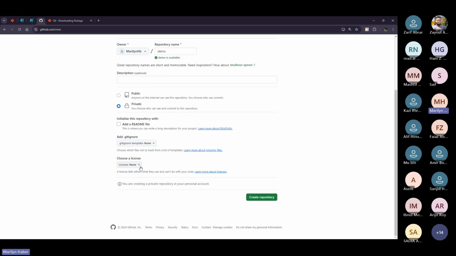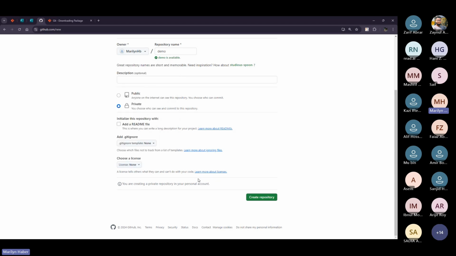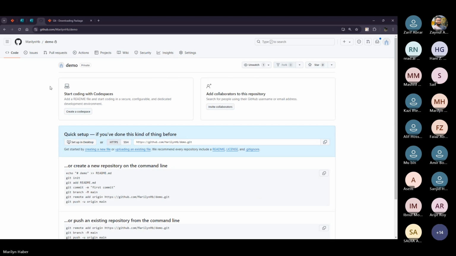And then there's the license. We don't care about it really more now, but it's actually used for copyright, for intellectual property of your source code, so that you could use it in order to let other people know how they can utilize your code. So this is how we are creating our first repository, and the first step is done.